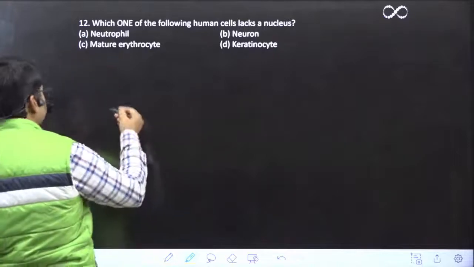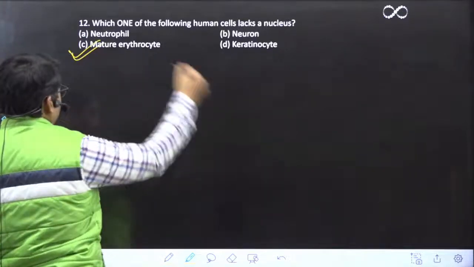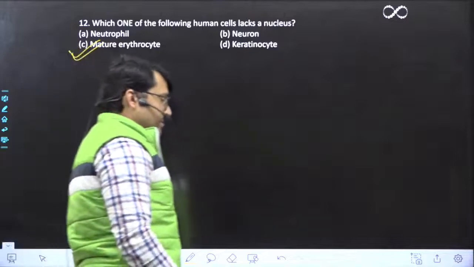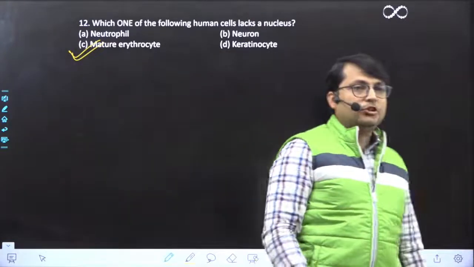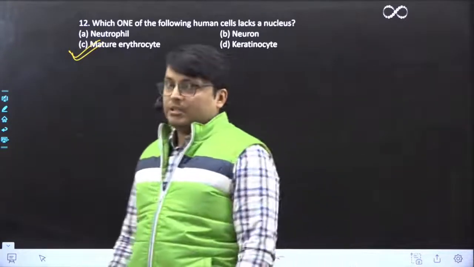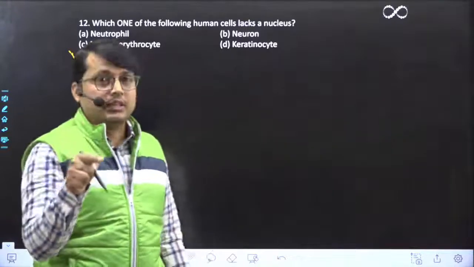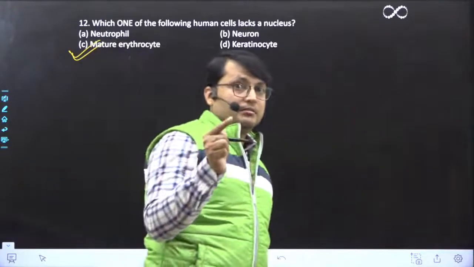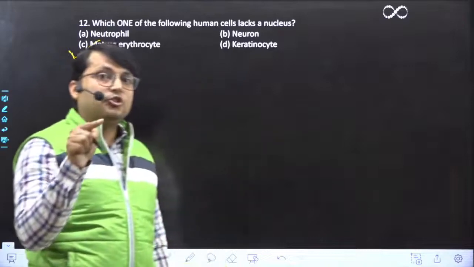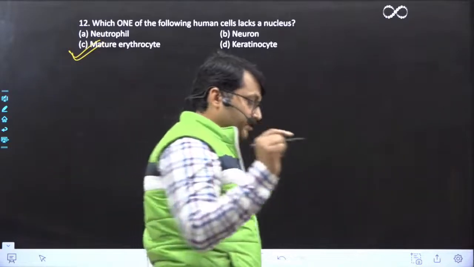The option is C. Matured erythrocytes, right? बचपन से पढ़ते आ रहे हैं हम सब लोग. Matured erythrocyte does not have nucleus. However, immature erythrocytes do have nucleus, right? तो अगर ये question immature का होता तो ये ऑप्शन नहीं होता. ठीक है?